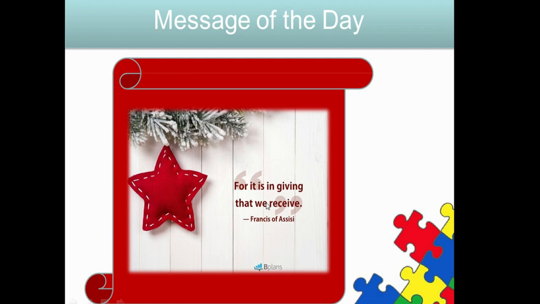So in this month, try to give more and more of your wealth. You can give your wealth, you can give your money, and if you have spare clothes, you can give your clothes to somebody if somebody is needy. Or even if you don't have anything, just give a smile to the person. Whenever you meet somebody, just give a smile. That also contributes a lot, and that's how you receive. The more you give, the more you will receive, whatever it is, either a smile, happiness, or money, or anything that you need the most in your life.